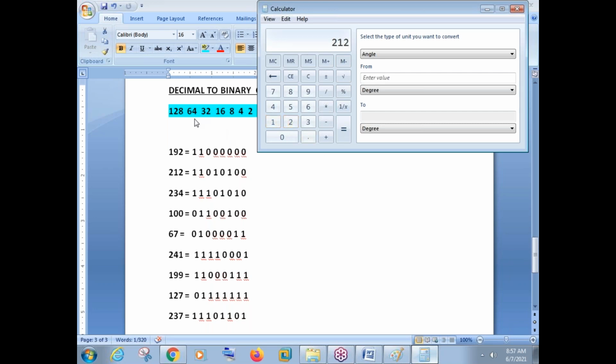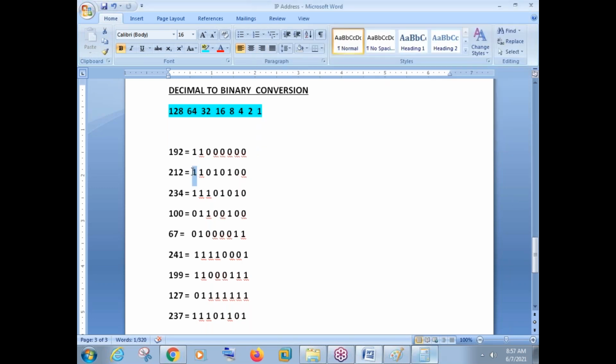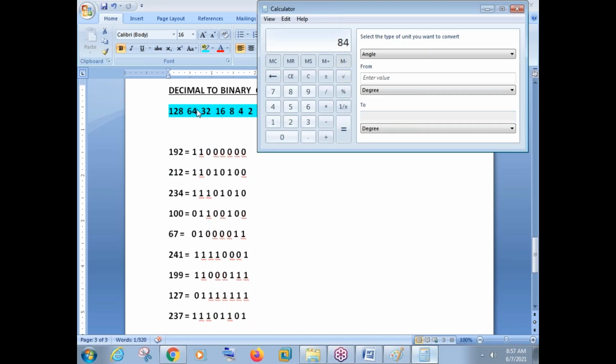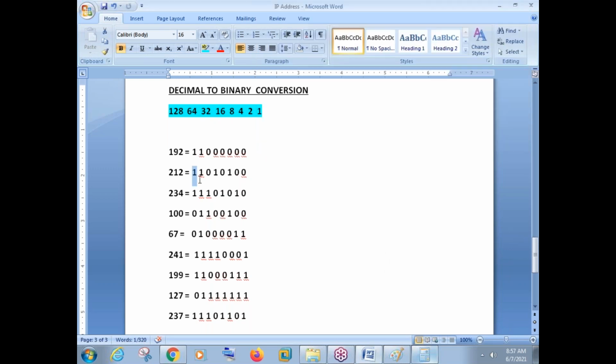212. Can we subtract 128 from 212? Of course we can do, right? Because 128 is a lesser number, 212 is a bigger number. So 212 minus 128. Output is 84, but this number will become 1 here. So how much is remaining here? 84. Now can you subtract 64 from 84? Again we can do, because 64 is a lesser number. Minus 64. How much is remaining? 20. But the second number will again become 1.